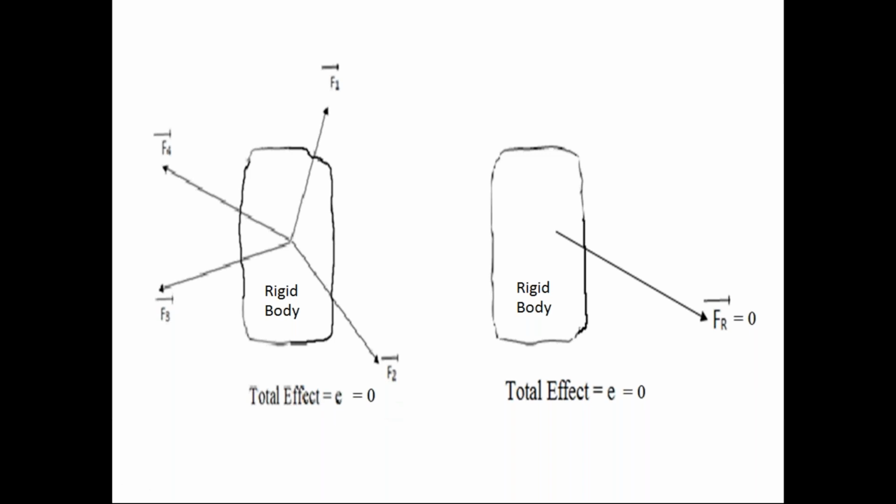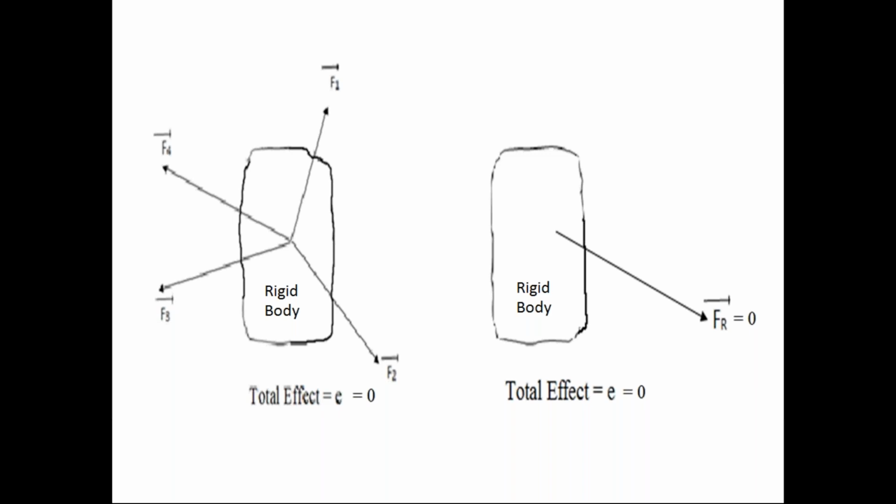The force system is said to be in the equilibrium condition if the resultant force of that force system has 0 magnitude. That is the definition. If the resultant force of a force system has 0 magnitude, the force system is in equilibrium condition.